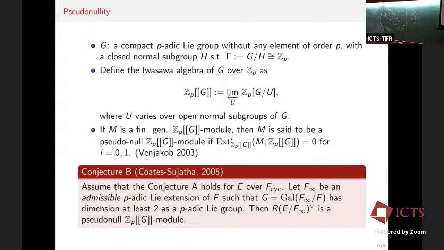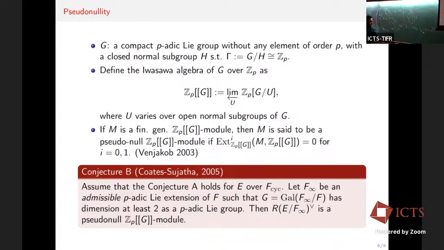For example, there is the false Tate extension. An example is the union of extensions: if I take F to be Q(mu_p), and F infinity we can define as the union of Q(mu_{p^n}, m^{1/p^n}), where m should be p-power free.